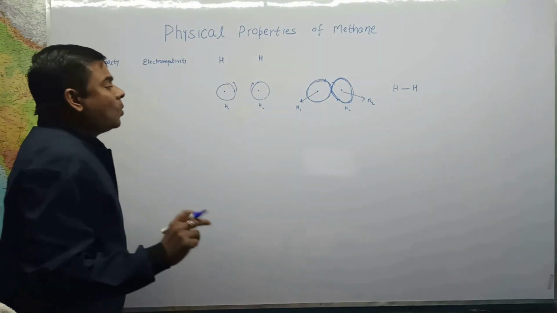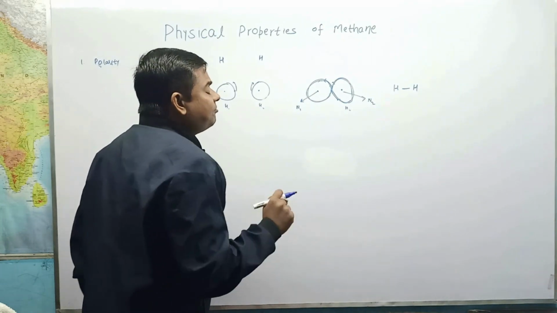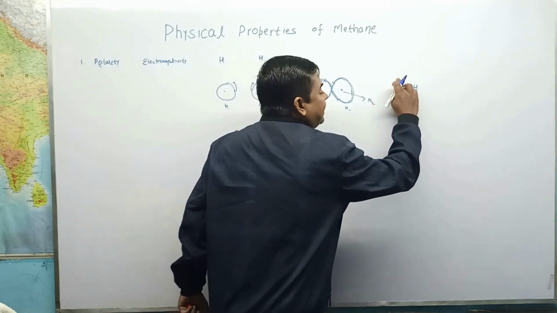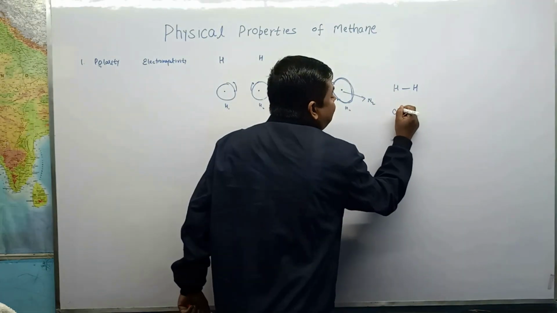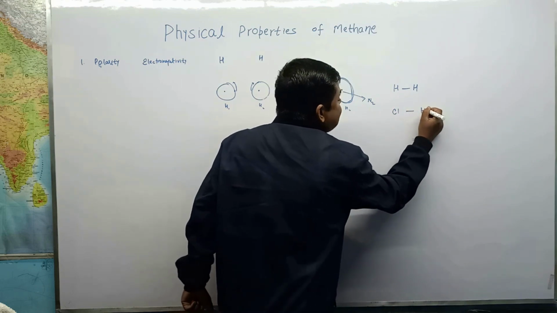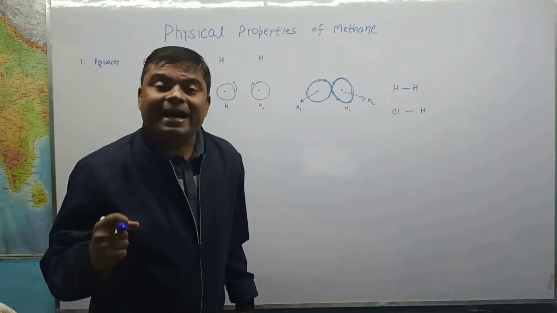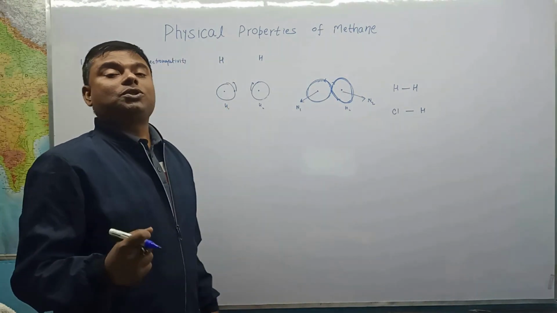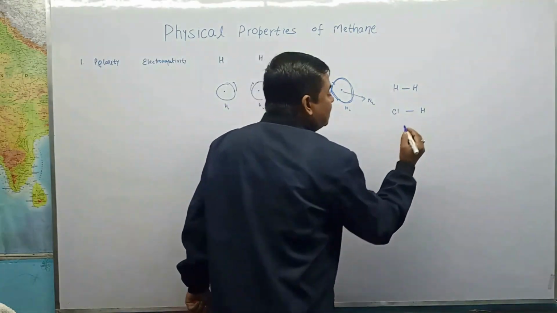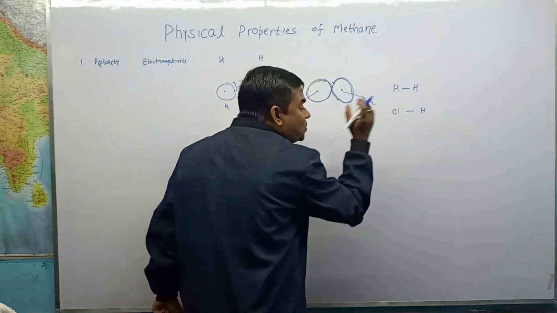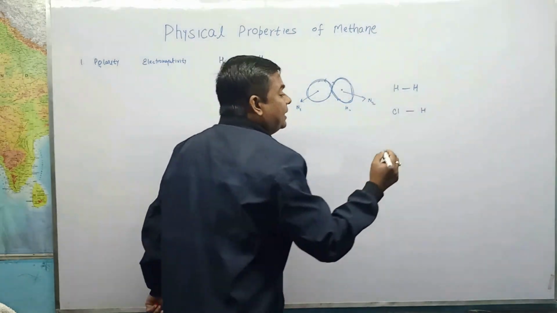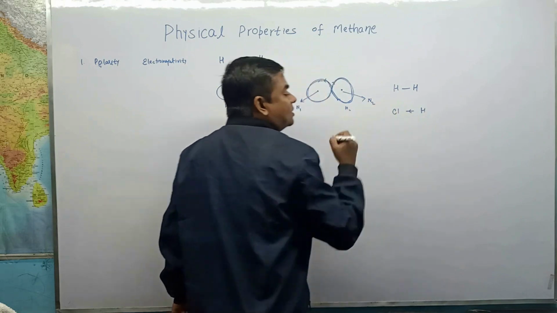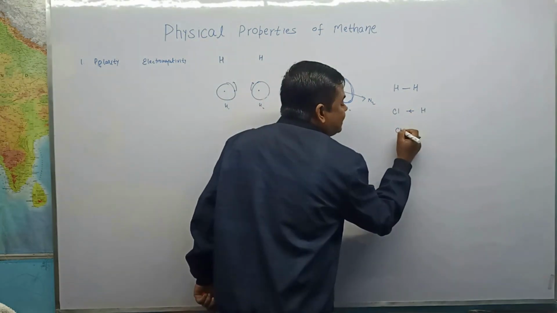Right, now what happens if in place of hydrogen we have chlorine? In this case chlorine has more power, more energy to attract the electron toward itself. So the electron cloud between hydrogen and chlorine is moved toward chlorine, like this.